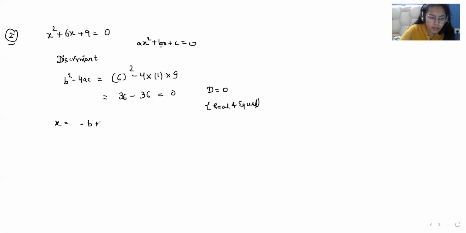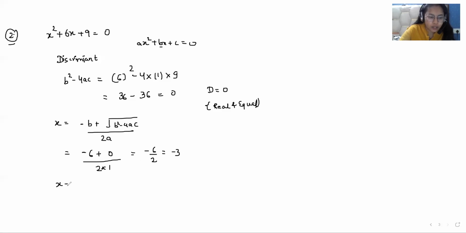Minus b plus, first we take the addition, then we'll take the subtraction sign here. Under root b square minus 4ac over 2a. So minus b is minus 6, so minus 6 plus b square minus 4ac we already calculated, that is 0. So plus 0 over 2a, coefficient of x square, that is 1. So minus 6 over 2, that is minus 3.